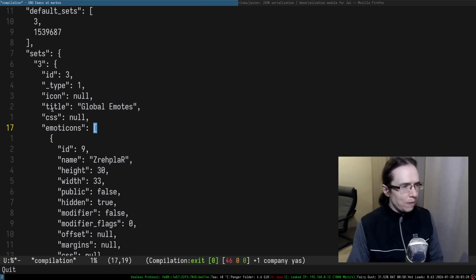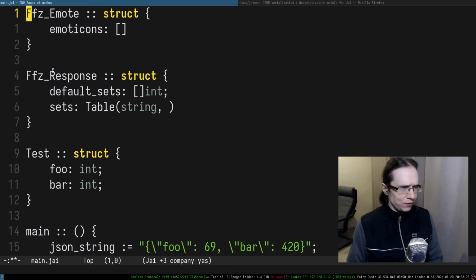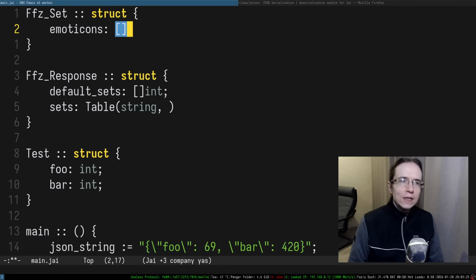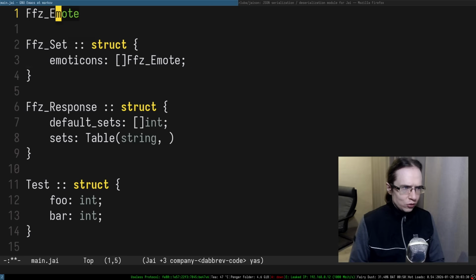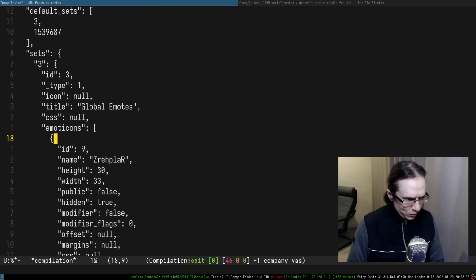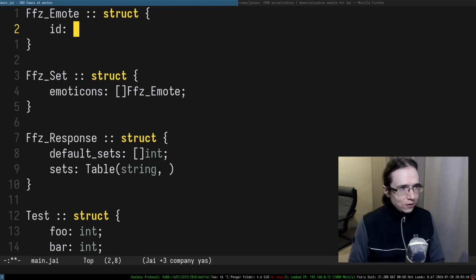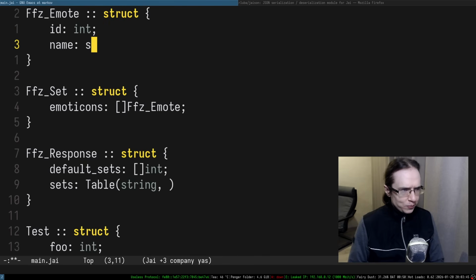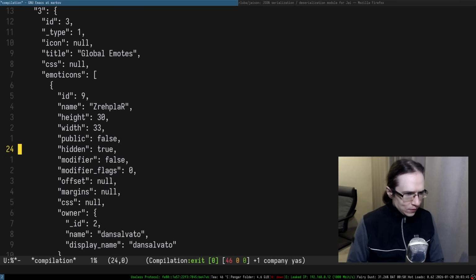So since it's more of an FFZ set, right? So it's an FFZ set, and the set has emoticons, which are arrays of FFZ emotes. Something like that. So that's basically the structure: FFZ emote, which is going to be a structure. And within the FFZ emote, we have ID at least, which is an integer, right? Then name, very important, it's going to be a string. And I guess that's about it.